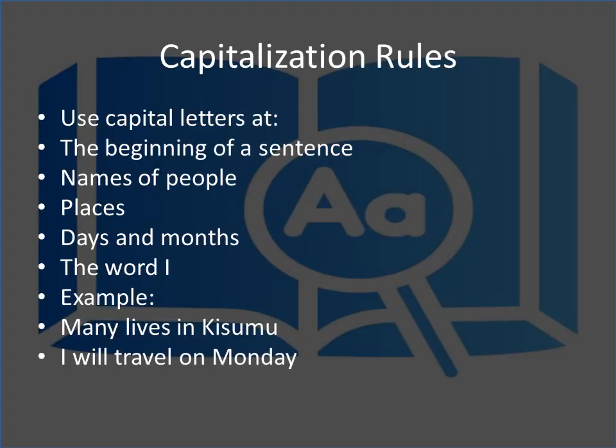We have the capitalization rules. In the capitalization rule, you must understand that you use capital letters at the beginning of any sentence, and the names of people have to begin with capital letters. The names of places, Kisumu, Nairobi, Kenya, Mombasa, should begin with capital letters. Days and months: Monday to Sunday, January till December, should begin with capital letters.